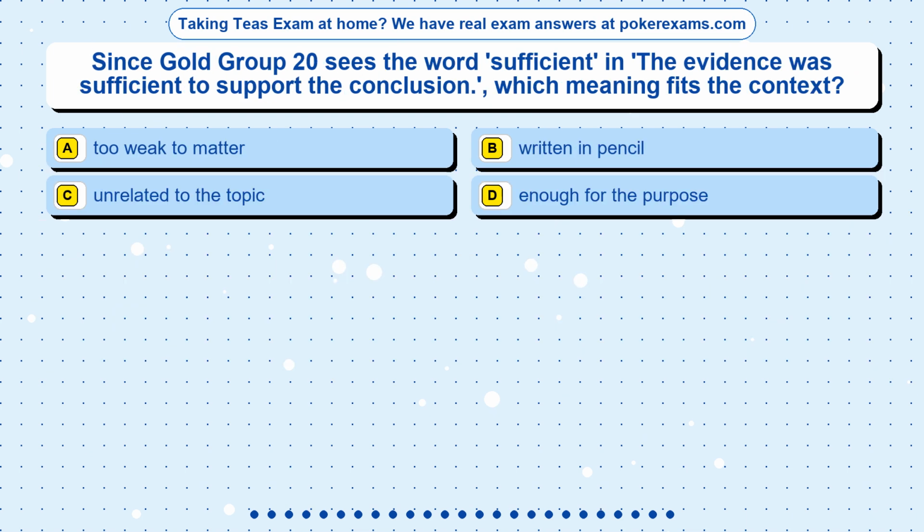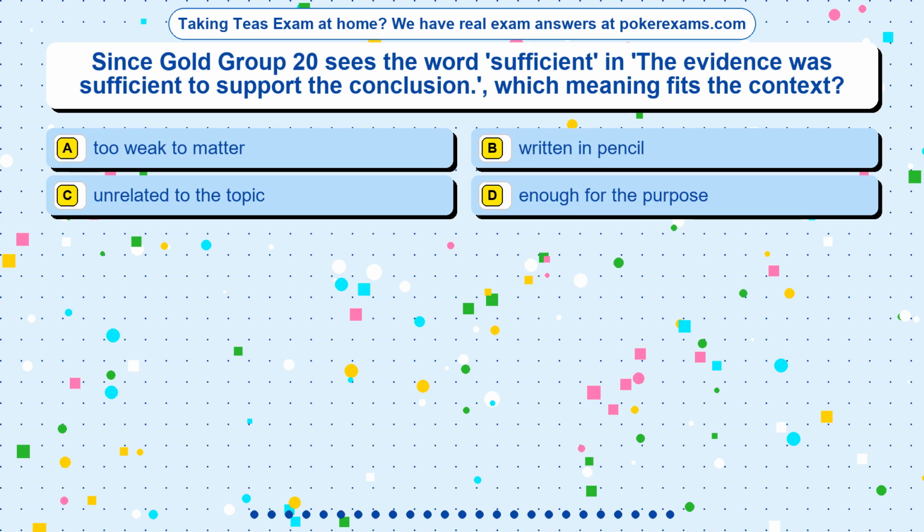Question 6. Since Gold Group 20 sees the word sufficient in "the evidence was sufficient to support the conclusion," which meaning fits the context? Option A. Too weak to matter. Option B. Written in pencil. Option C. Unrelated to the topic. Option D. Enough for the purpose.